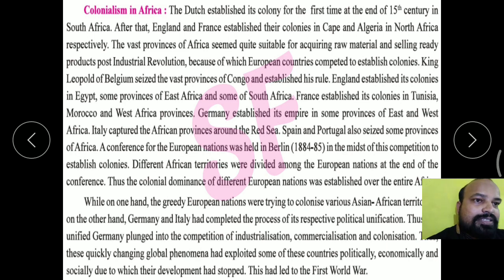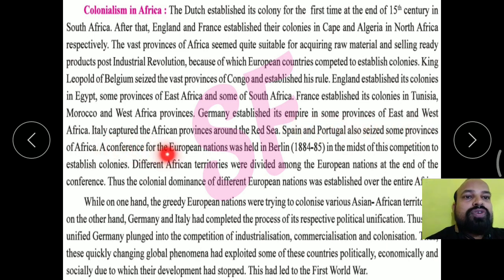In these seized provinces, only the country which had seized that area could rule and do trade. No other European country could do trade there.